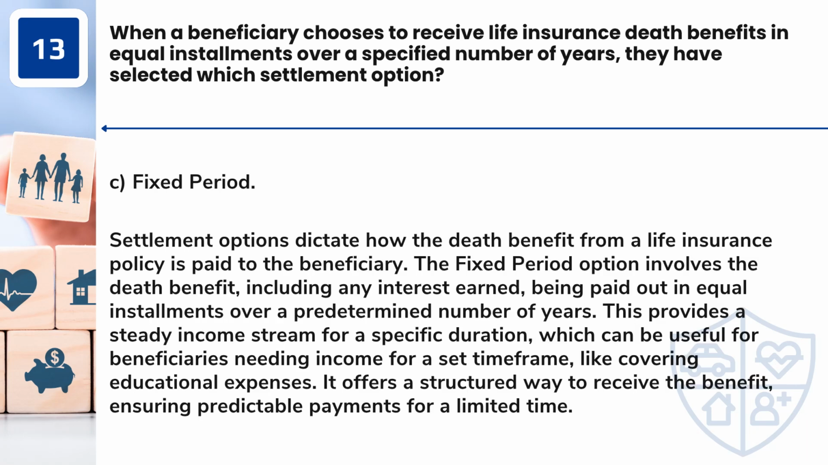Answer: C. Fixed period. Settlement options dictate how the death benefit from a life insurance policy is paid to the beneficiary. The fixed period option involves the death benefit, including any interest earned, being paid out in equal installments over a predetermined number of years.